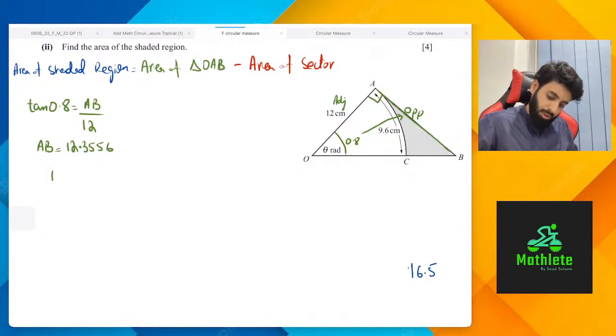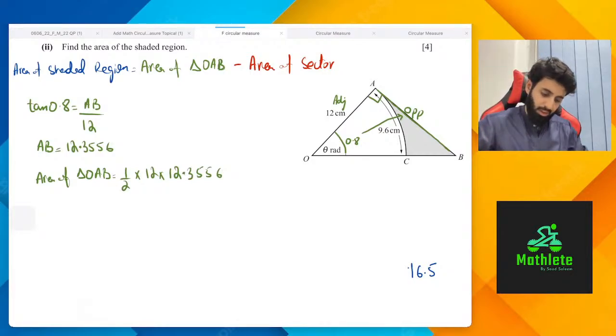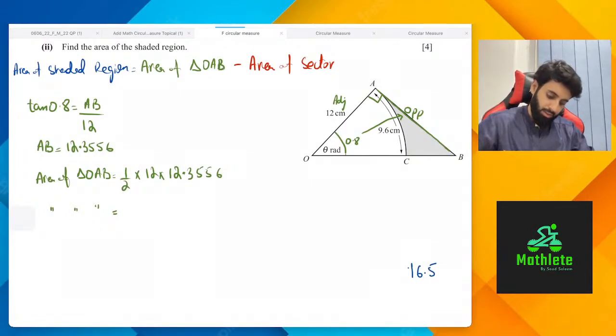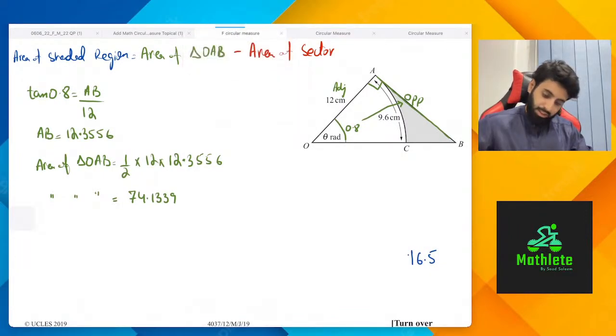Anyway. So area of triangle, now I'm working out the area of triangle OAB. So that's going to be equal to half into A into B. I mean, you can do half into AB into sine C, there's no harm in doing that. But if you take a closer look, you'll realize that one is the base and the other is the height. Okay? So let's work this out. Area of triangle AOB. So 0.5 into 12 into the last obtained answer. So that's 74.1339.